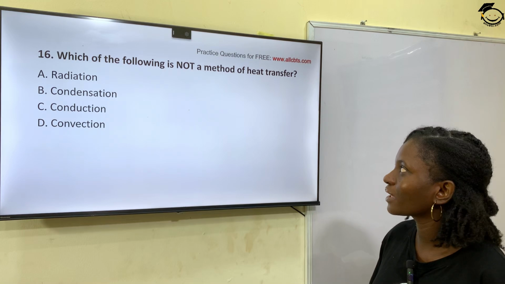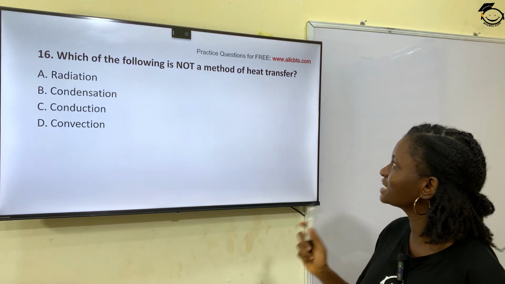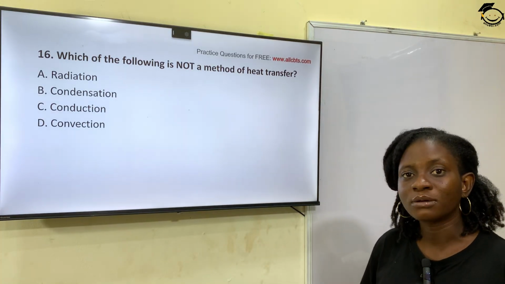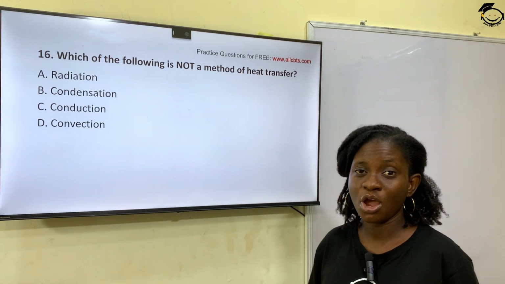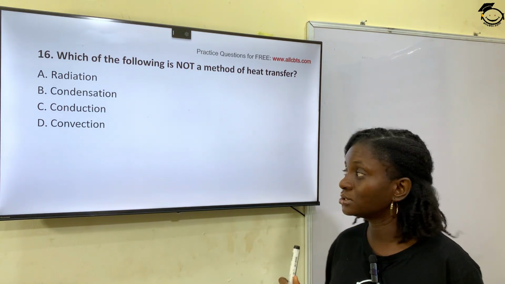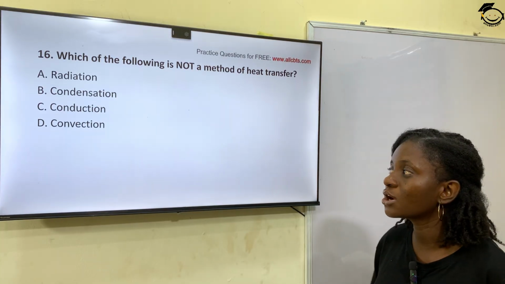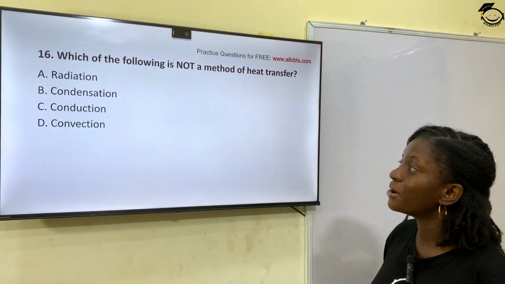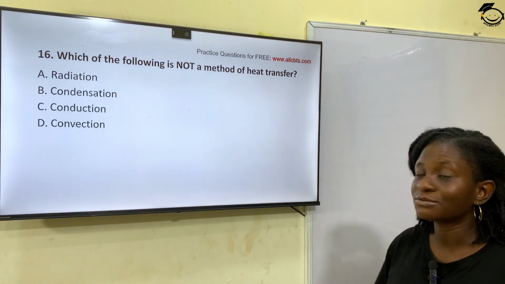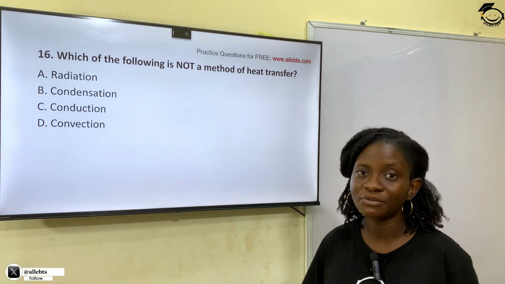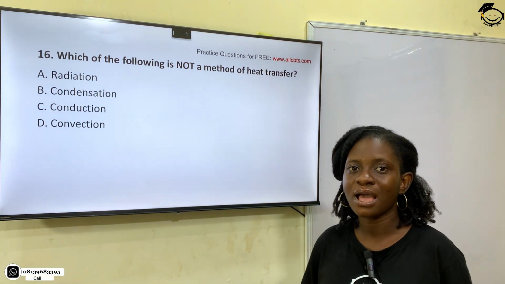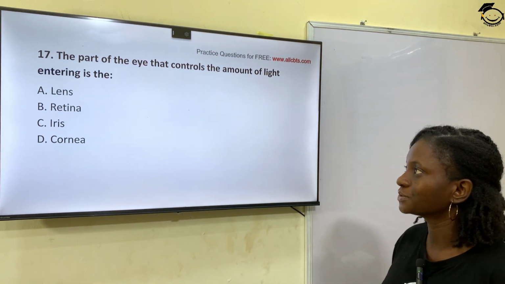Question 16. Which of the following is not a method of heat transfer? Option A, radiation. Option B, condensation. Option C, conduction. And option D, convection. The correct answer is condensation. Condensation does not have to do with any form or method of heat transfer. So option B is the correct answer, condensation.